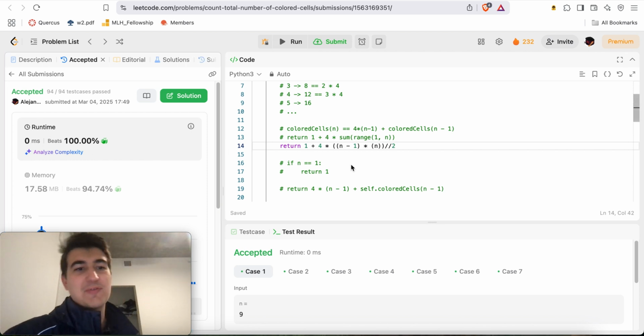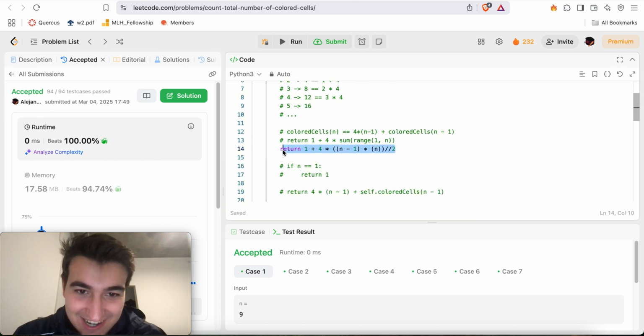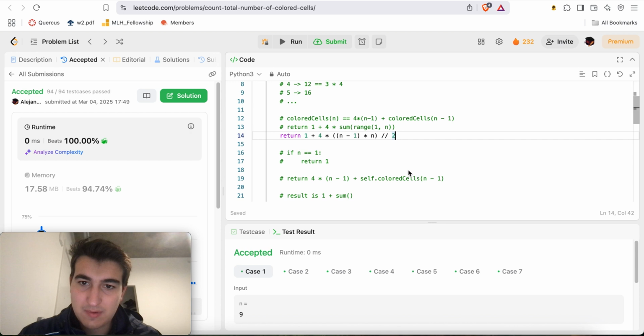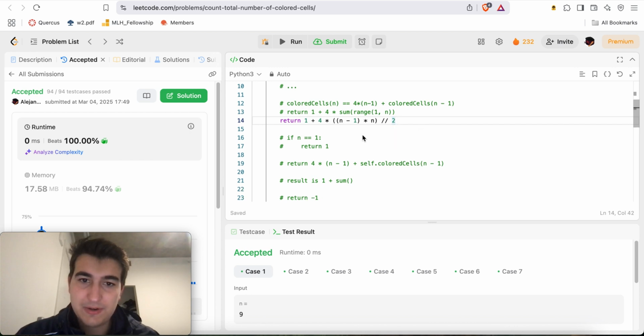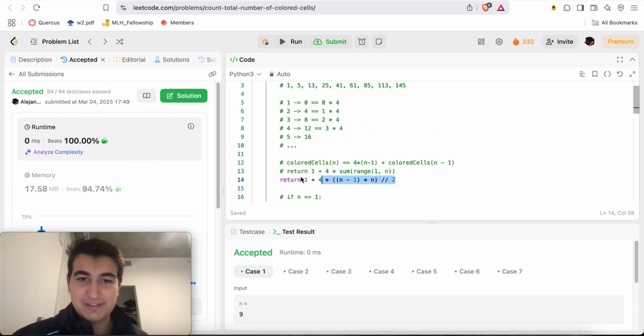And there we go. That's how we get 0 ms. Bada bing, bada boom. Heck yeah! Okay, nice. I'll put this in parentheses, times n. There we go. So this is obviously 0 ms because now it's just a little mathematical formula.